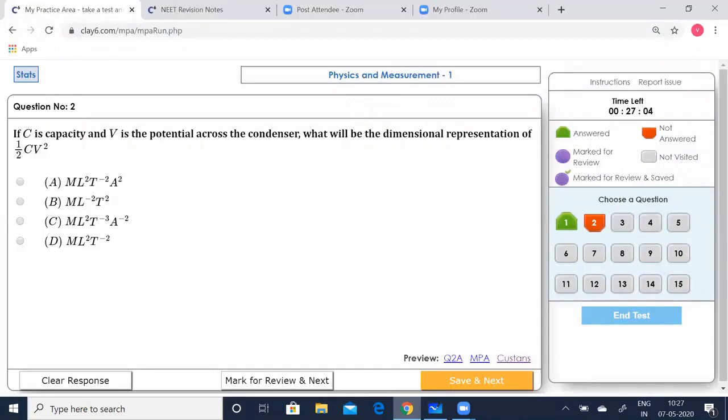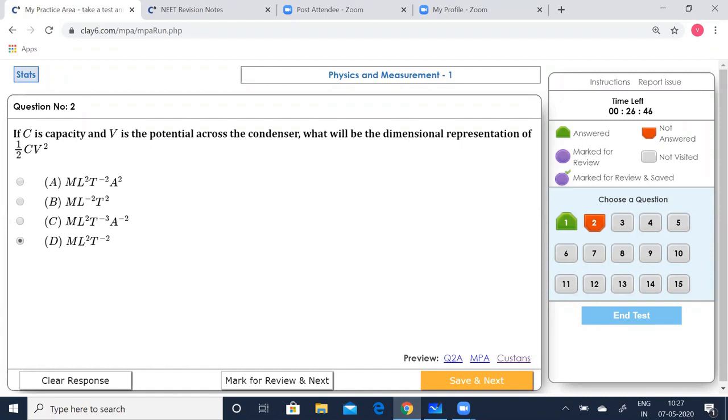Now the half is just a number, so it is one. What is the dimension for work? You can now see that D is correct. So D is the correct option. M L squared T to the power of -2 is the dimension for work.